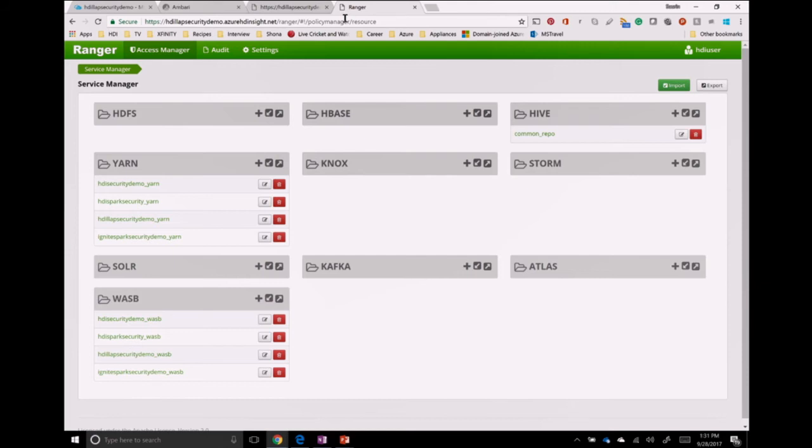If you see the YARN policies and the WASB policies, there are 4 different repositories for 4 different clusters. But if you notice over here on Hive, there is just a common repository. Which means that I am sharing Ranger policies. The Ranger policies are all in a single database. They are all shared amongst 4 different clusters.